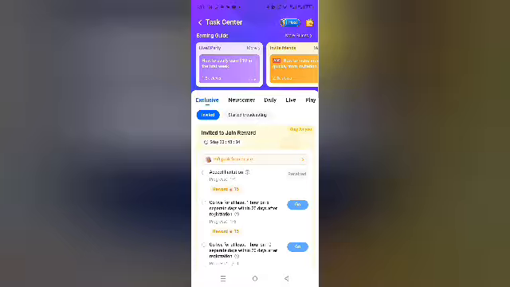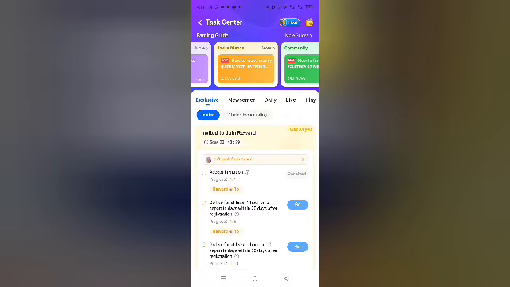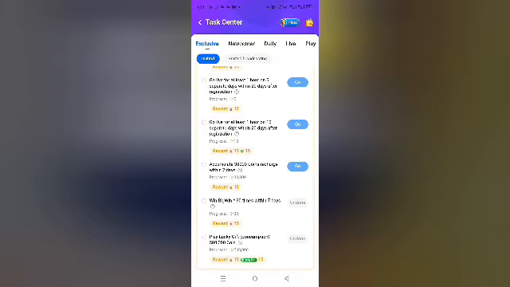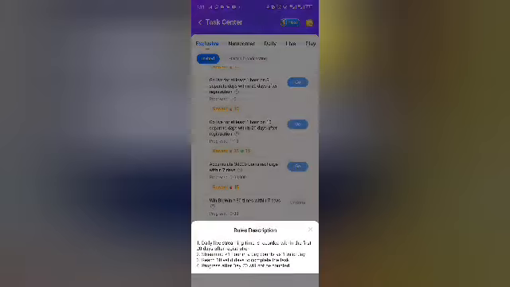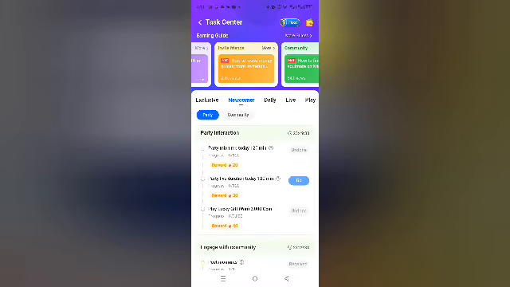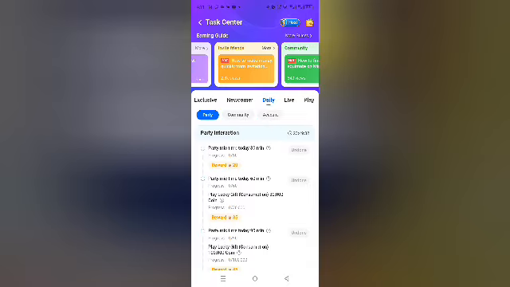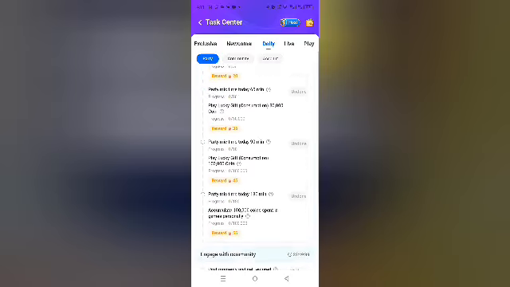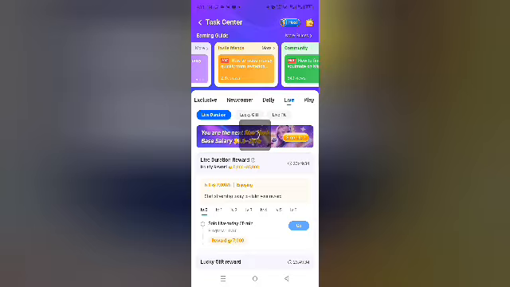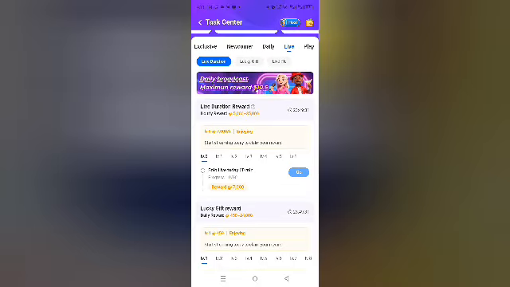The community is where you post moments and get featured, get attraction, so that people will be coming to your live stream. Okay, so this is the task you need to perform. You see exclusive, you will see the tasks there. Then when you click on newcomer, you see the tasks you need to perform as a newcomer. When you click on daily, you also see the tasks you need to perform. When you click on live, then you will see the reward you will get once you live stream.